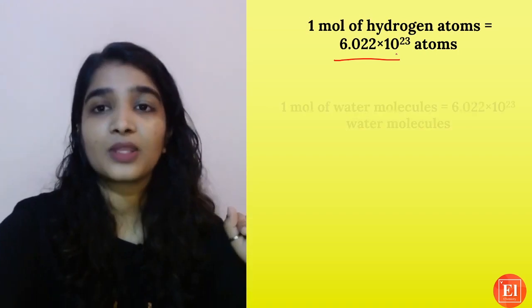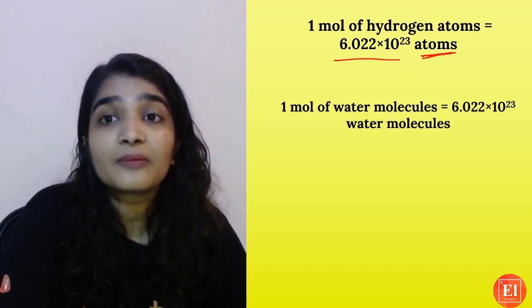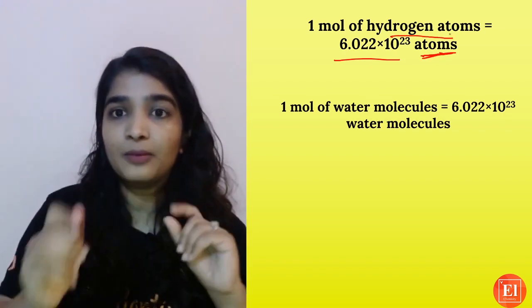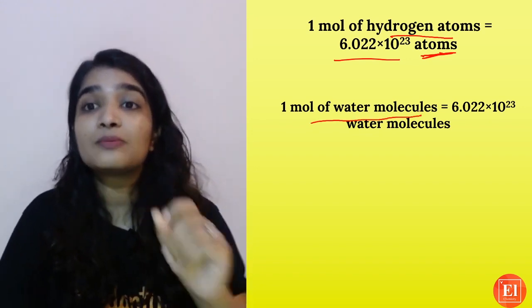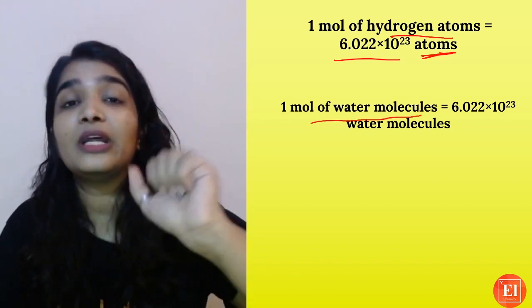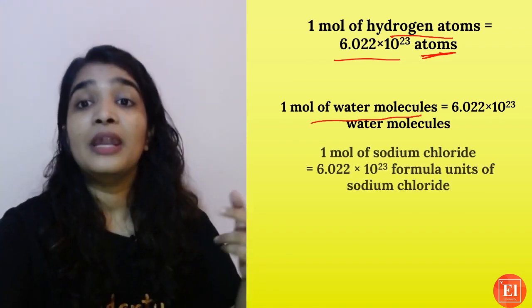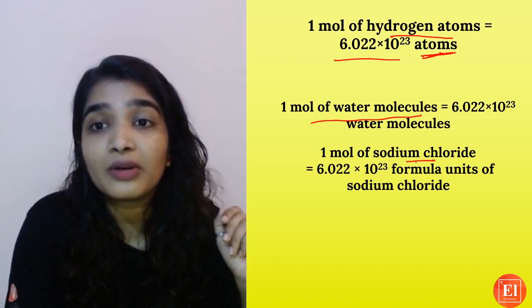1 mole of hydrogen atoms contains 6.022 into 10 raised to 23 atoms. Then 1 mole of water molecules will also contain 6.022 into 10 raised to 23 water molecules. Now 1 mole of sodium chloride, this is a formula unit, right?